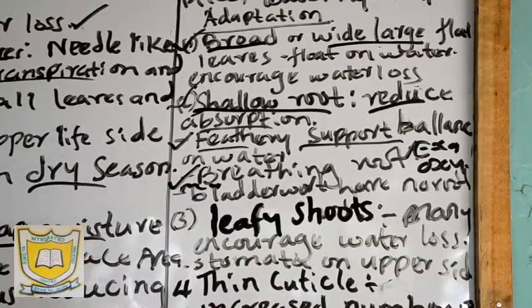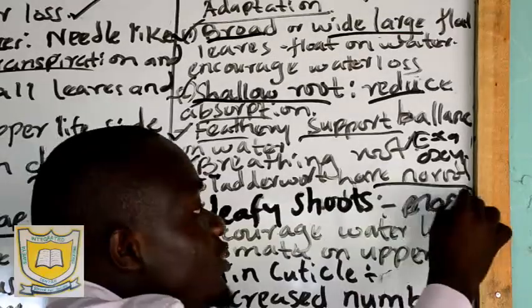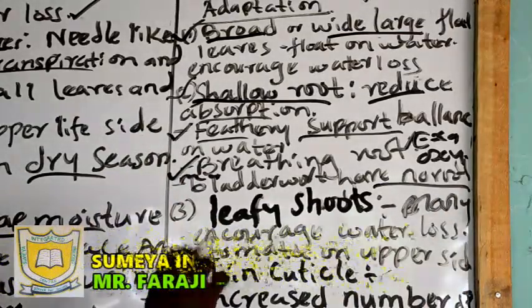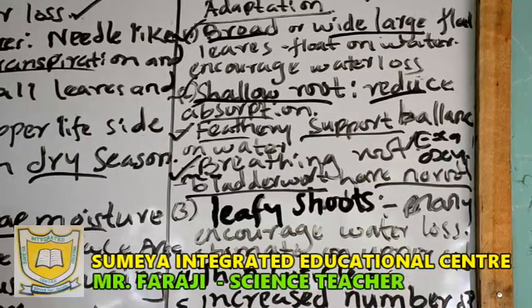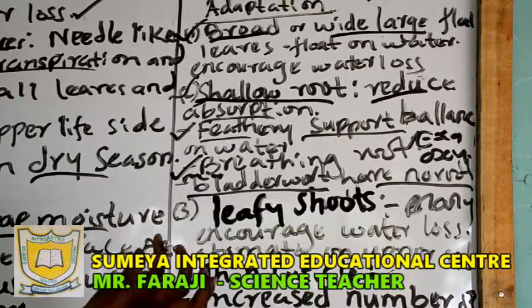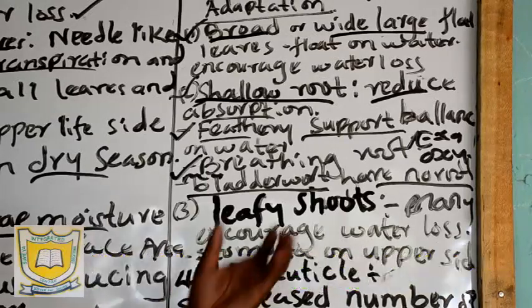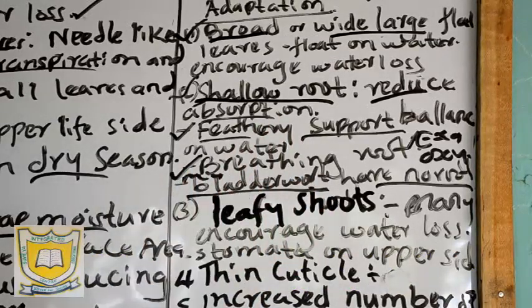Then we have those plants that have no roots. They don't have roots at all. For example, the butterwort. The butterwort lacks roots because water is still available, and the function of roots is to absorb water. Now if the plant already has water, it has no roots. For example, that's the butterwort.